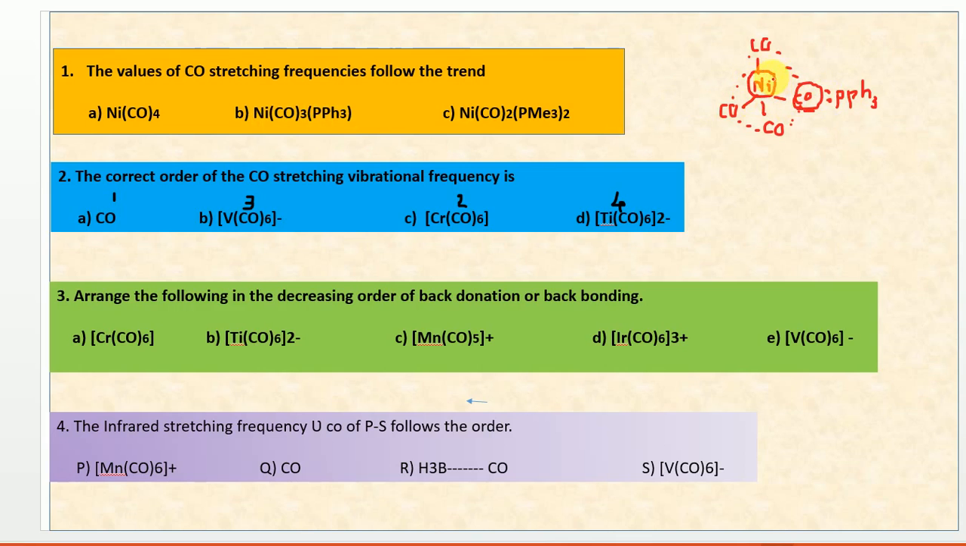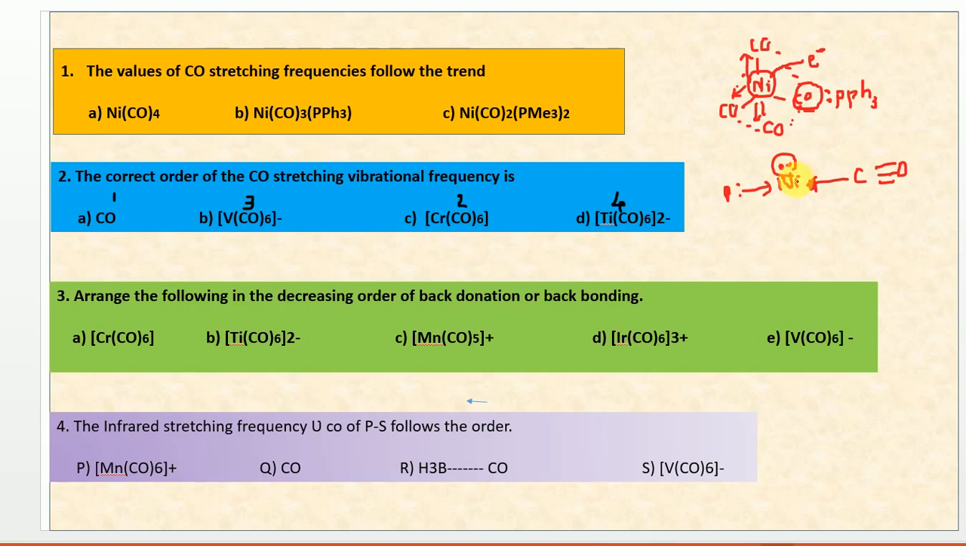So in this case it can just donate rather than accept. So electron density on the metal gradually increases. As electron density on the metal increases, the metal can give back electrons to the carbonyl to a greater extent. So automatically metal-carbon strength is going to increase. If metal-carbon strength increases, CO strength is going to reduce. Here you see, CO is giving electrons, and PPh3 is also giving electrons from this side, so electron density on the metal increases. Greater electron density means greater negative charge accumulated on the metal.